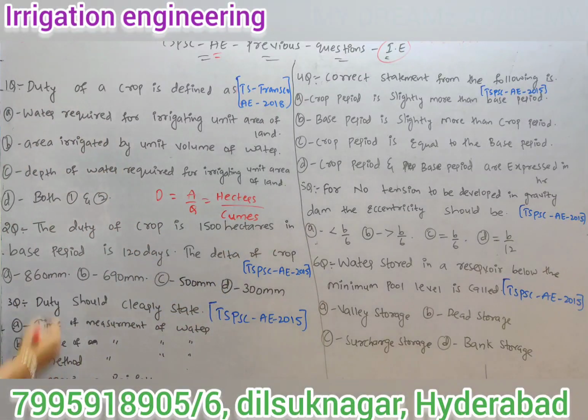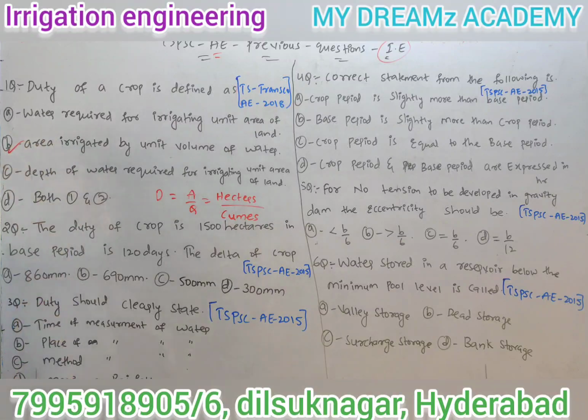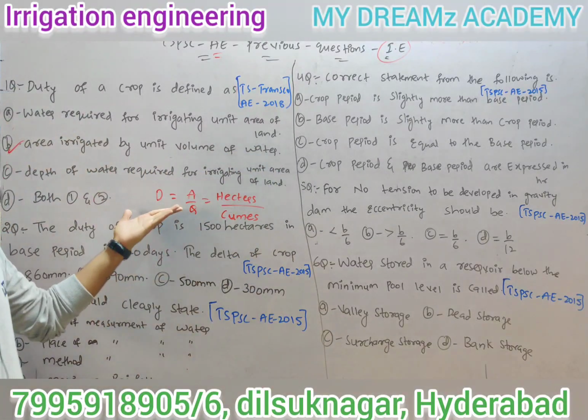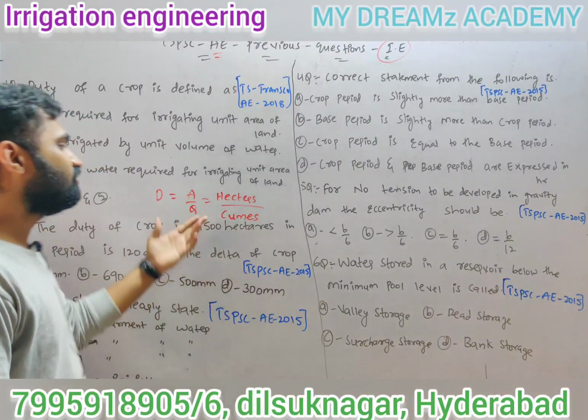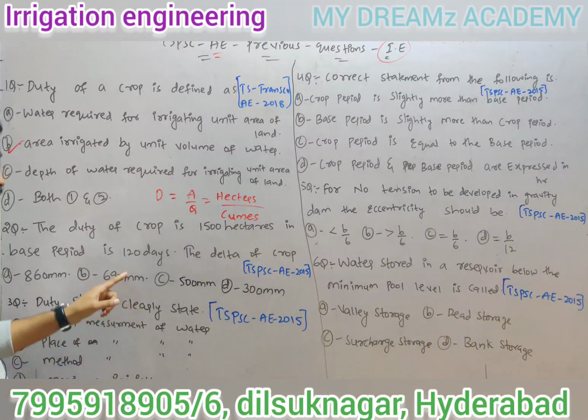So what is the answer? Area irrigated by unit volume of water. So in a simple way, if you remember like this, duty is expressed in hectares per cumec. So unit is also very, very important. And one more thing, a relation will be there, and we will discuss it here.